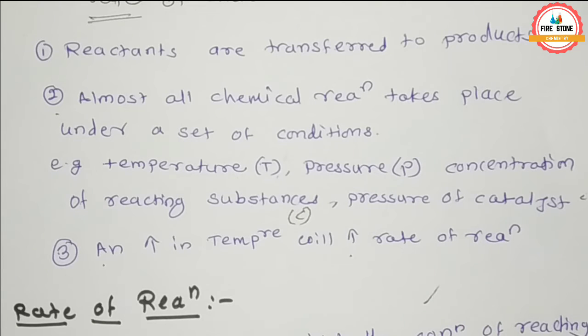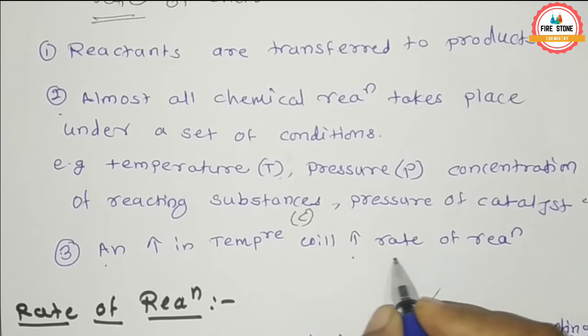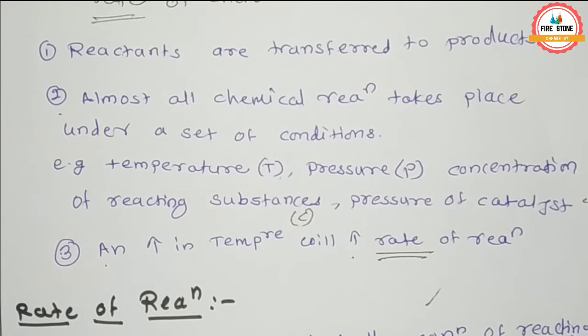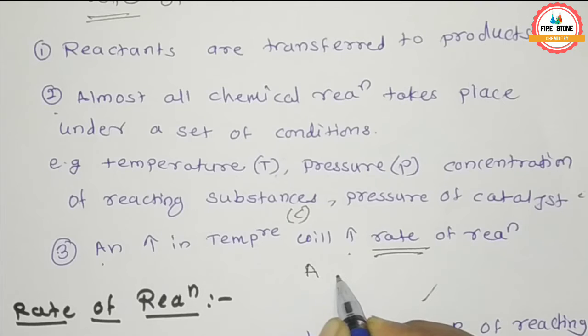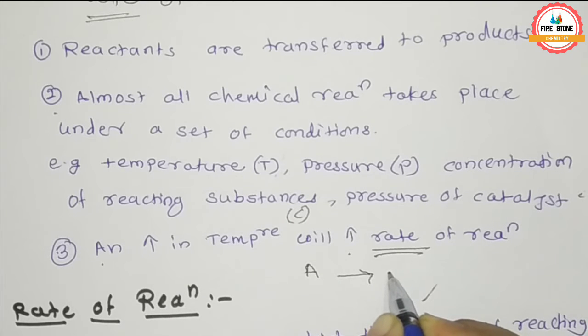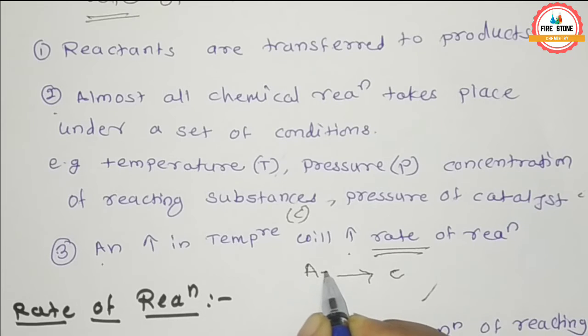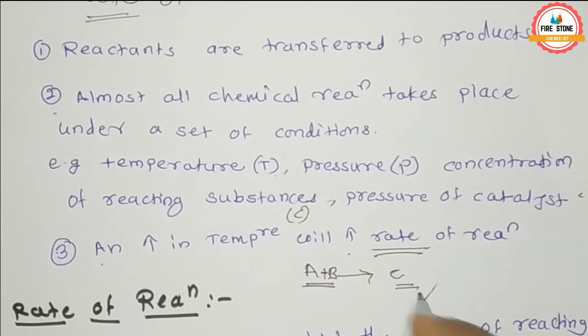That means when we increase the temperature of a reaction, the rate of reaction also increases. For the simple reaction A plus B is converted into C, here A and B are substrates and C is the product.